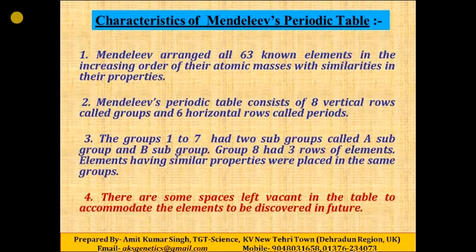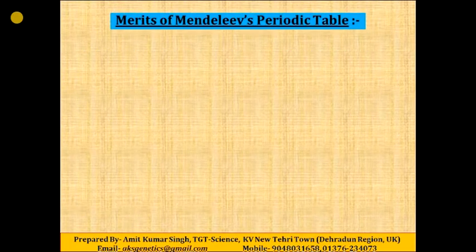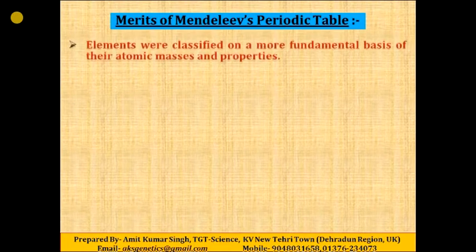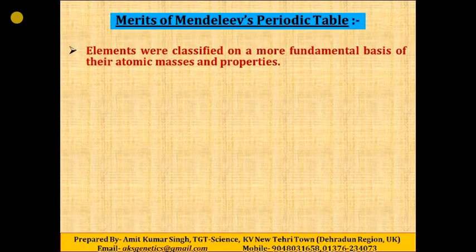Next one, there are some spaces left vacant in the table to accommodate the elements to be discovered in future. So these are some characteristics of Mendeleev's periodic table. Now we'll see merits. What are the advantages of Mendeleev's periodic table?